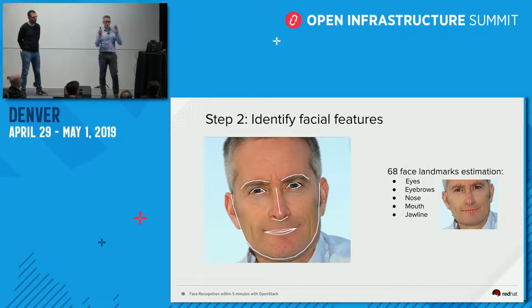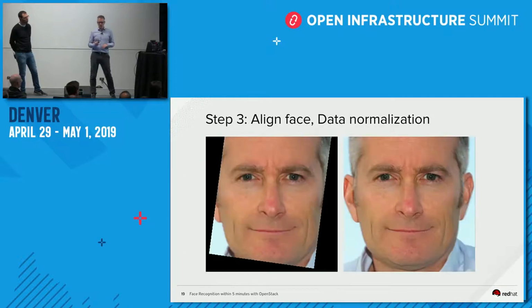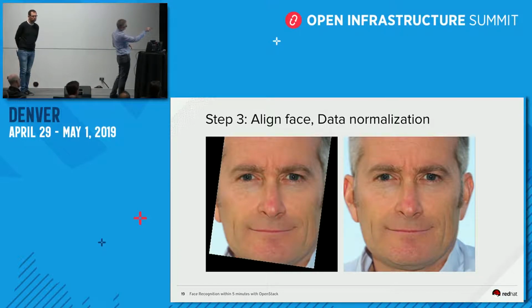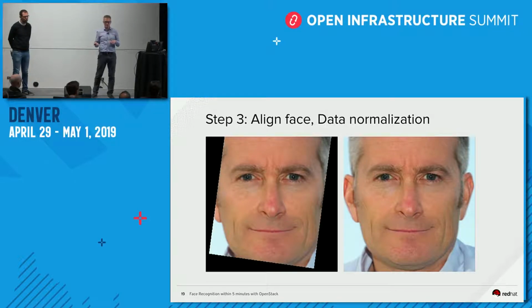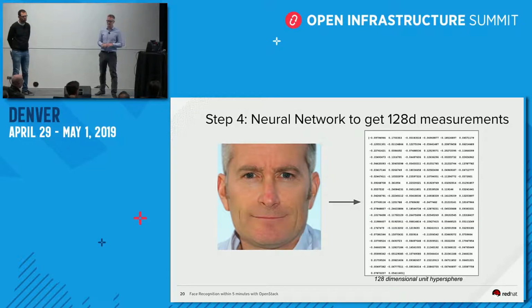These features are useful to align the face. In this picture, I'm not exactly in front of the camera, so by aligning the face, instead of being like this, I will be perfectly aligned. We'll have better accuracy with this normalization of the data.